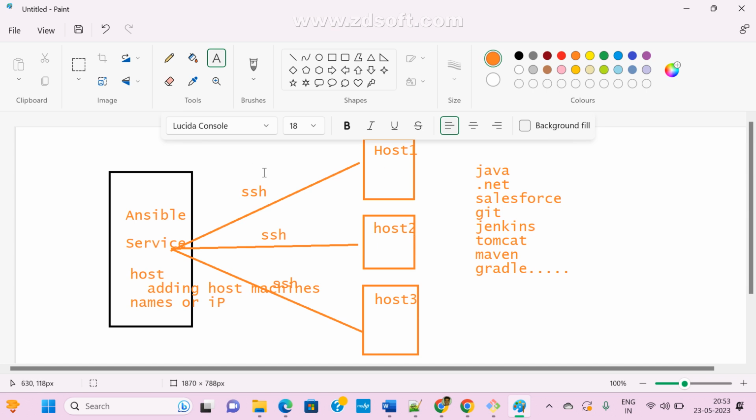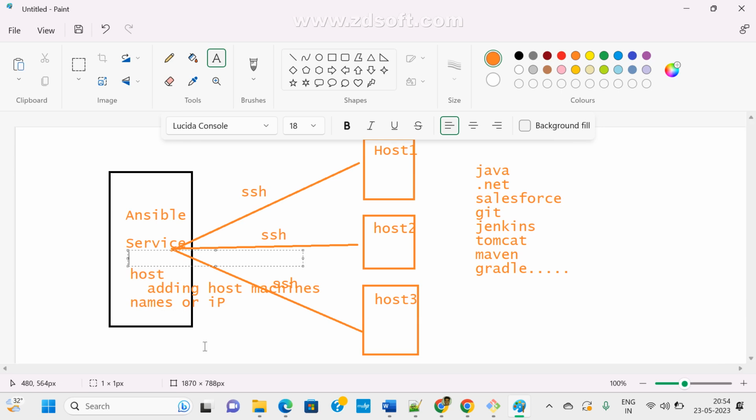Clear guys, how it will work? Anyway, next class I will explain each and everything. Just a high level I am giving of how Ansible is working. Now 100 machines, or 200, or 500 machines. How to install these packages on 500 machines? With the help of Ansible this is very simple. On one machine we install the Ansible server, and the remaining are all host machines, whether 50, 100 or 1000. And here there is one host file, that is nothing but the inventory file.